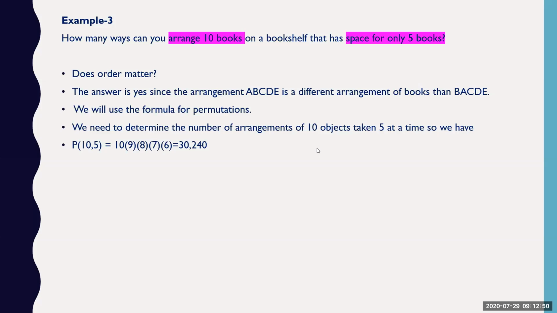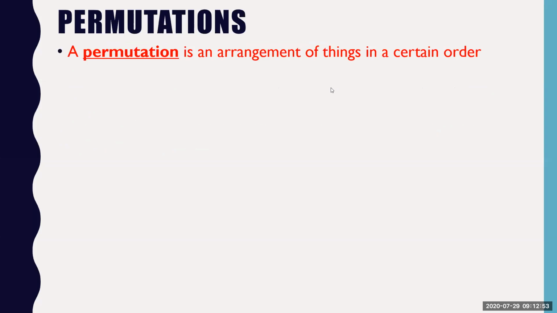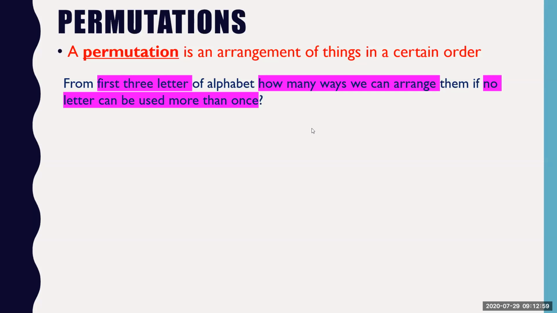Let's go to the next part. So this is a definition: permutation is the arrangement of things in a certain order. So order is important. Now this is a question I've taken from GATE 2016. From the first 3 letters of the alphabet, how many ways can we arrange them if no letter can be used more than once?